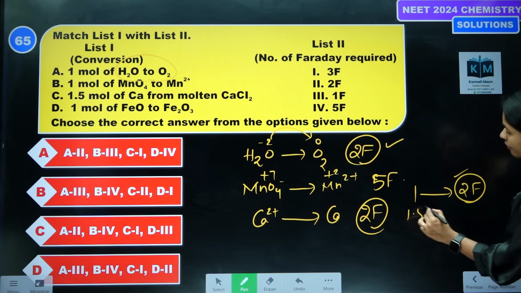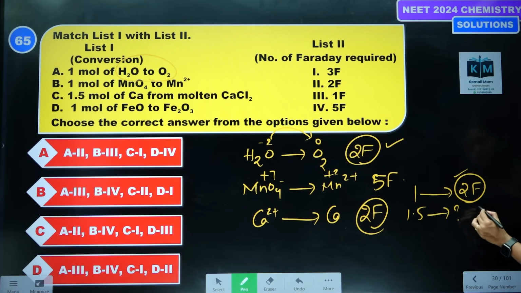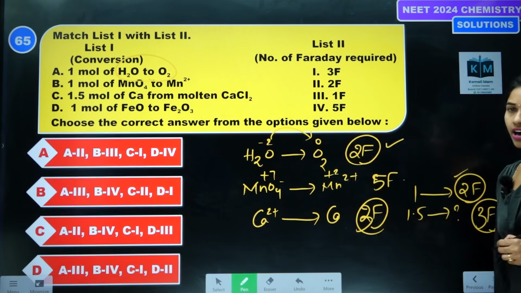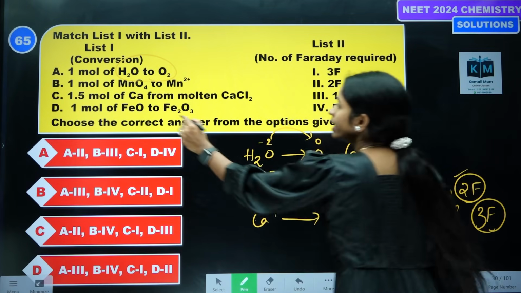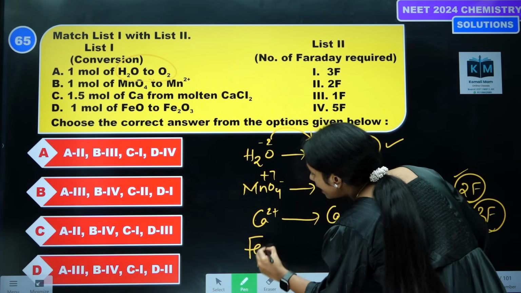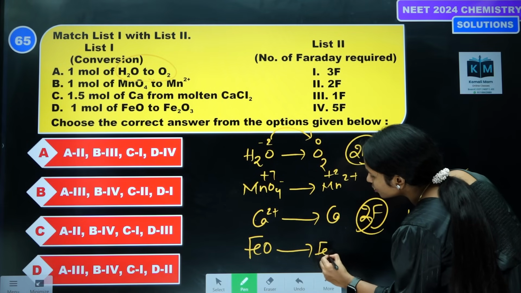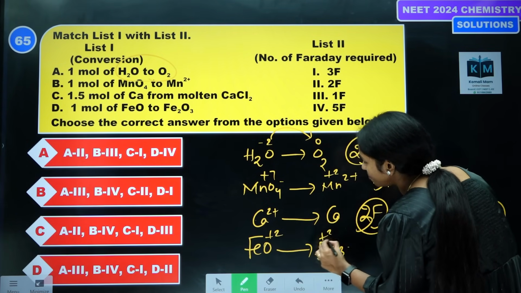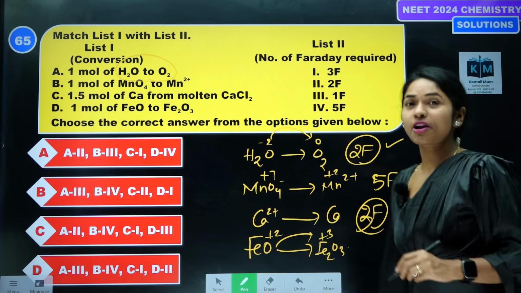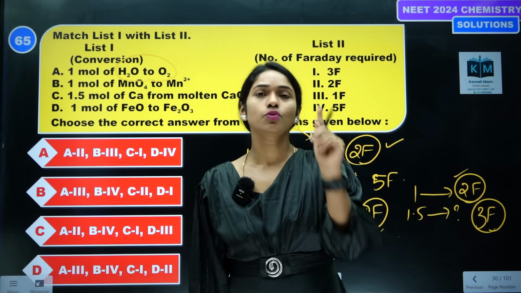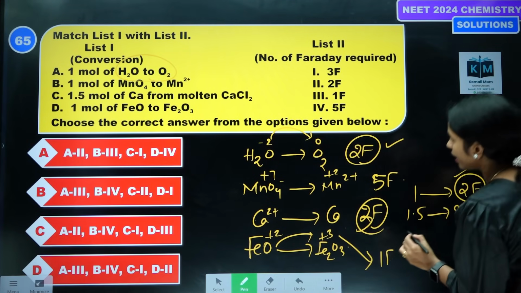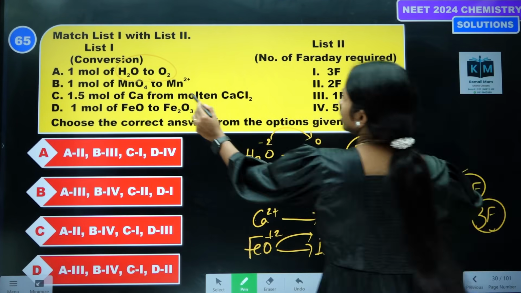For 1.5 moles, how much is needed? Do cross multiplication: 3 Faraday. So the answer is 3 Faraday for 1.5 moles. And here FeO changes into Fe2O3. Here the oxidation state is +2, here it is +3. So what is the change from +2 to +3? Just 1 mole of electron is the change. So 1 Faraday, 2 Faraday.